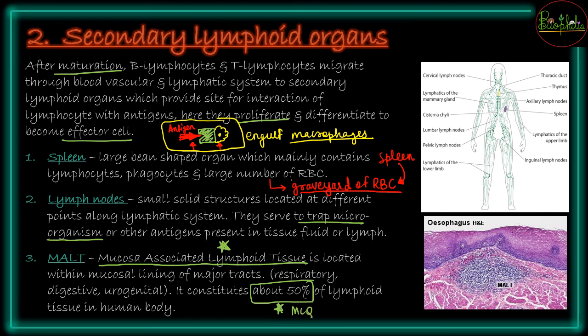So you need to remember about MALT, which is a secondary lymphoid organ, and it will be diffused all over the places of the mucosal lining. So हो सकता है वो respiratory tract में हो, digestive tract में हो या urogenital tract में हो, and entirely it would be consisting of 50% of the lymphoid tissue. So that was all about the secondary lymphoid organs.